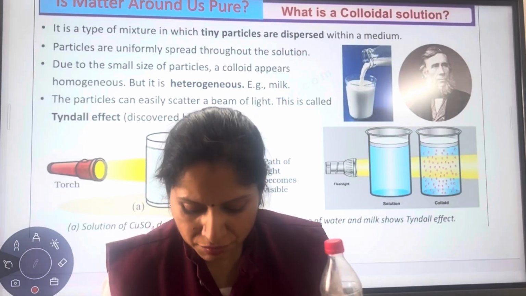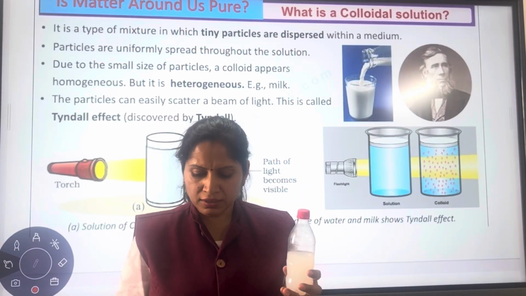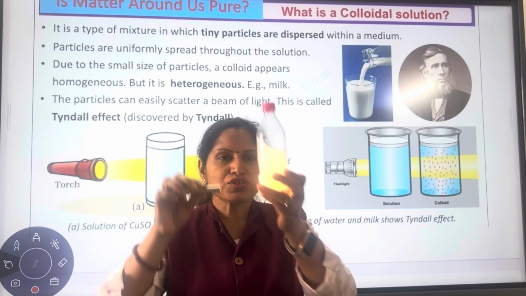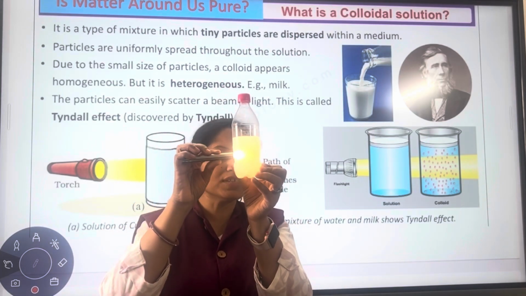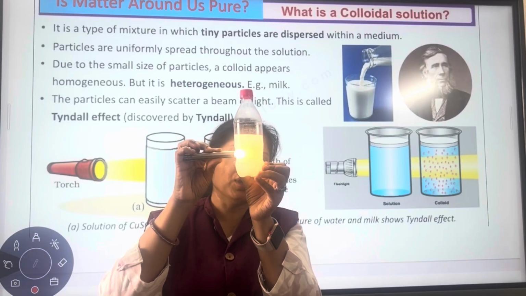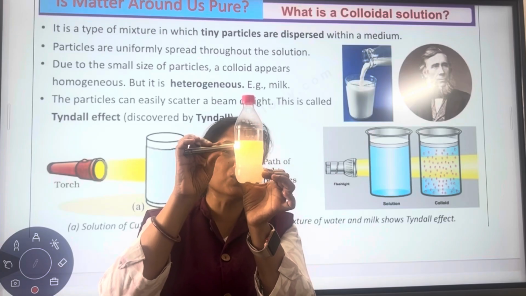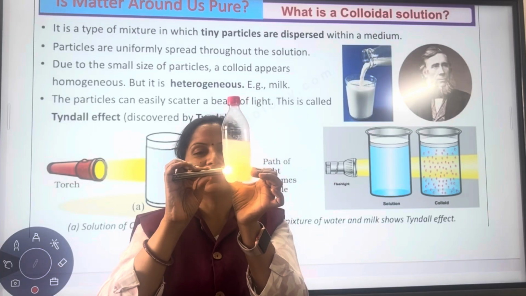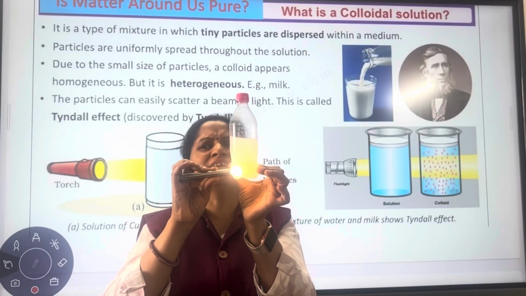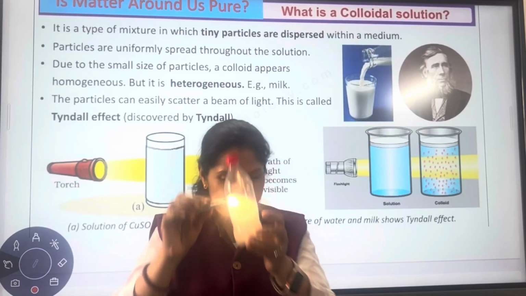Okay. Apart from that, let's see whether it's going to show the Tyndall effect or not, whether it's showing the beam of light or not. So when I pass a beam of light through this solution, you can see that the pathway of light is illuminated. The pathway of light is visible. So this visible pathway of light is known as what? Yes, that is known as the Tyndall effect.